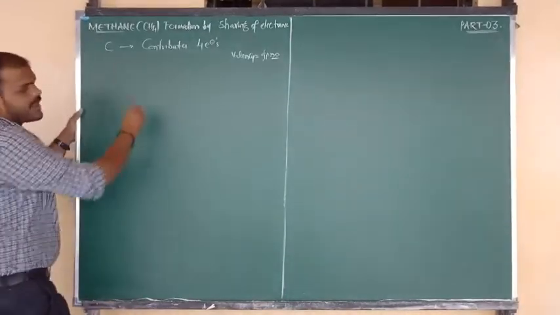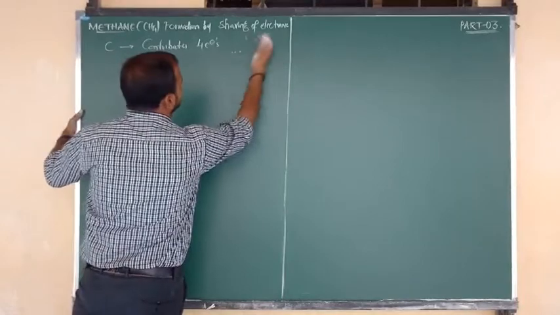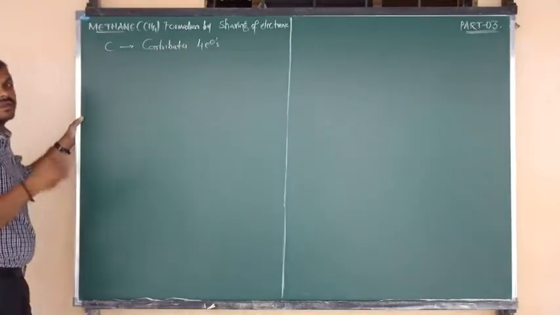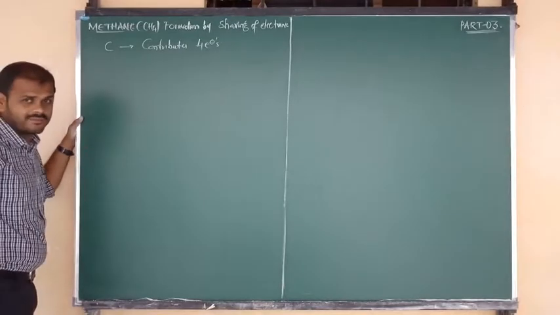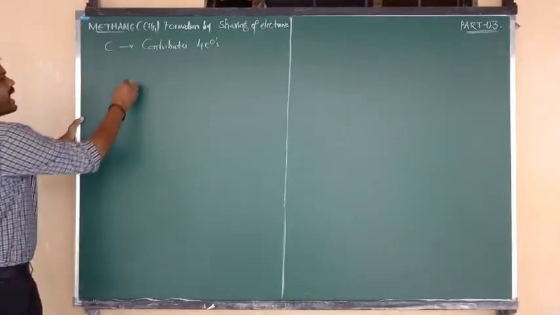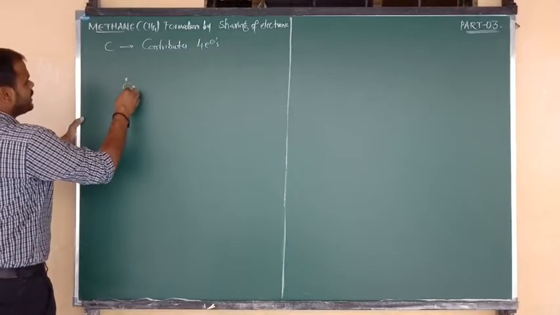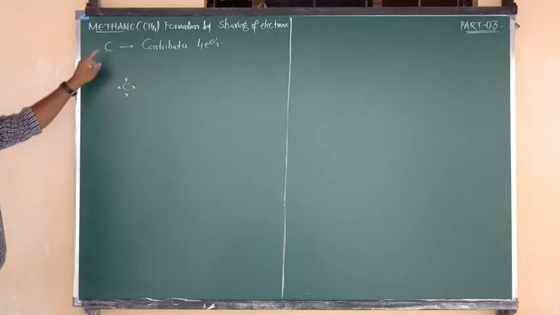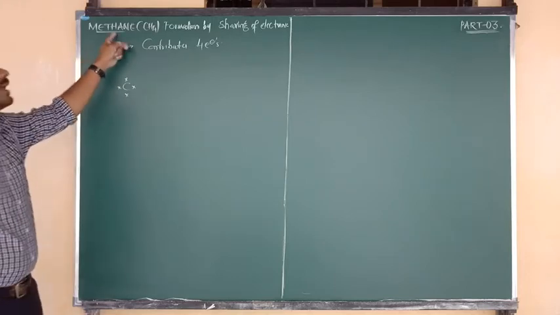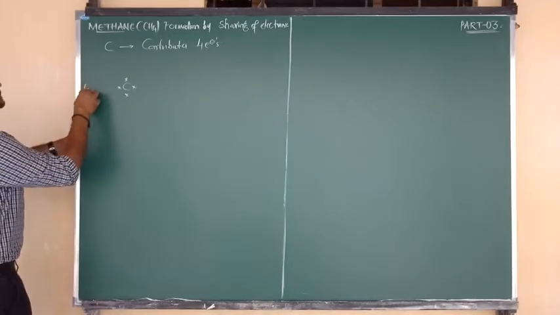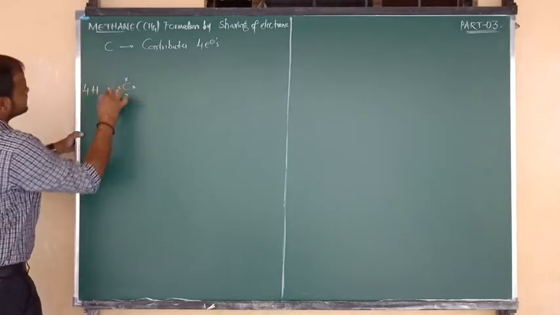Now I want to show that concept in the form of a diagram. Each carbon can contribute 4 electrons. Carbon is nothing but C, and it can donate 4 electrons. In methane, around carbon, we can consider 4 hydrogen atoms.